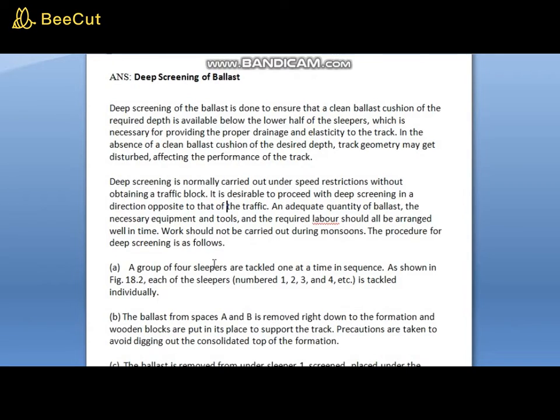Deep screening is normally carried out under speed restrictions without obtaining a traffic block. It is desirable to proceed with deep screening in a direction opposite to that of traffic. An adequate quantity of ballast, the necessary equipment and tools, and the required labor should all be arranged well in time. The work should not be carried out during monsoon. The procedure for deep screening is as follows.